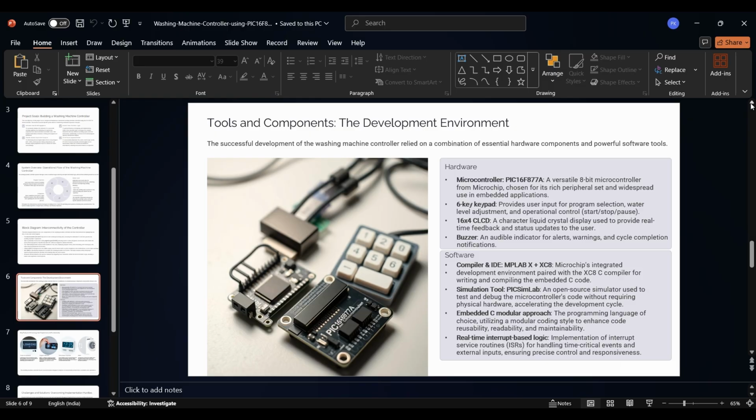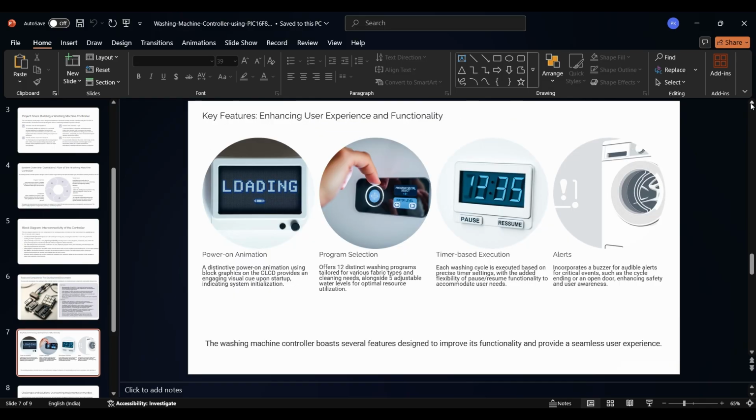Tools and components. The development involved both hardware and software tools. Hardware: PIC16F877A, 6-key keypad, LCD and buzzer. Software: MPLAB X IDE, XC8 compiler, and PICSimLab for simulation and debugging.